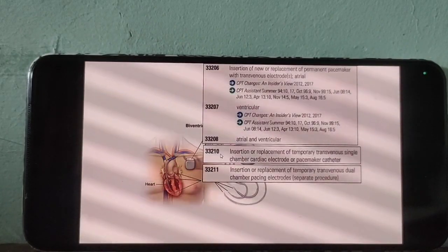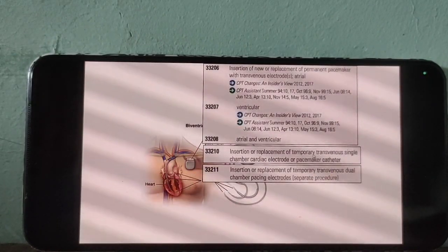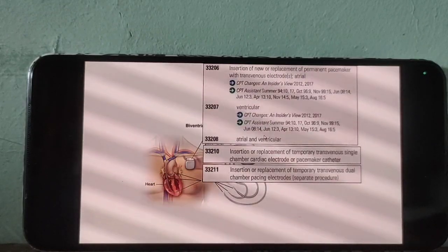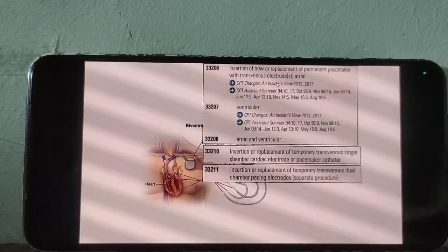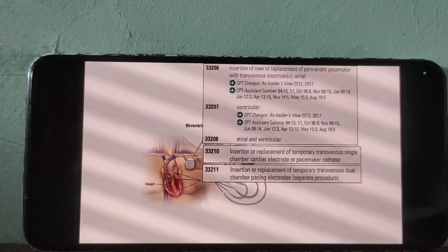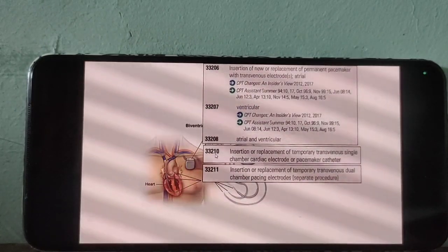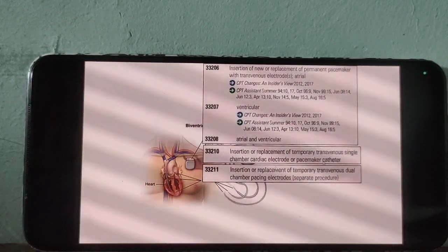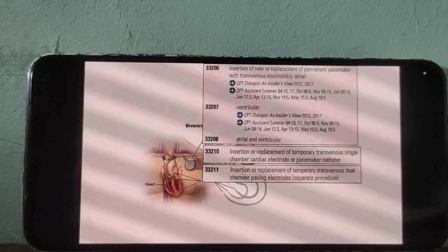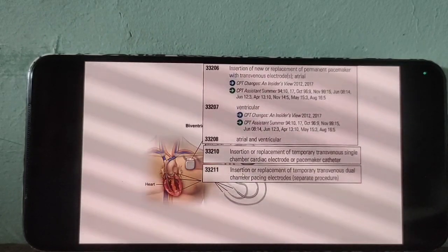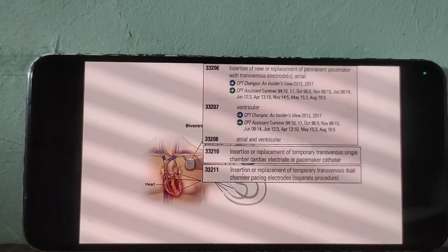Now, 210 and 211 for temporary pacemaker. The above code section is for permanent pacemaker. 210 for temporary pacemaker, single chamber system. 211 for temporary pacemaker, dual chamber system. So 210 and 211 for temporary. Okay.